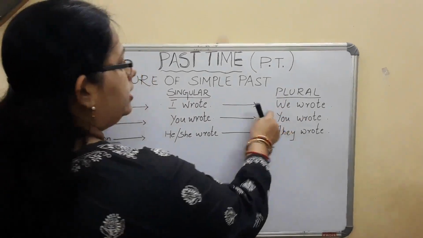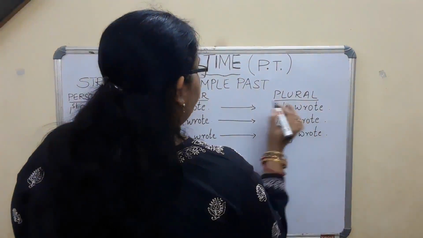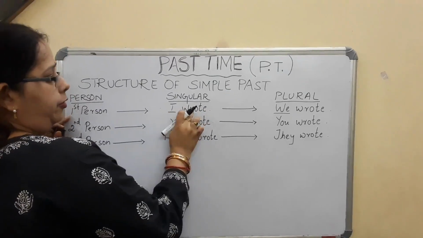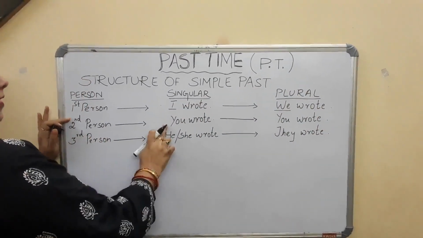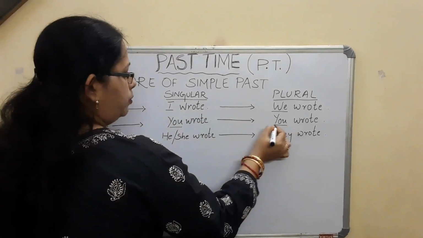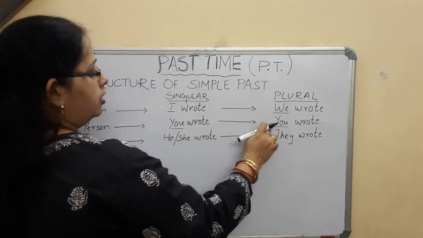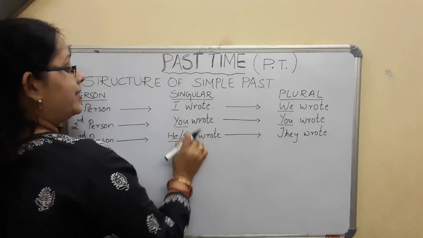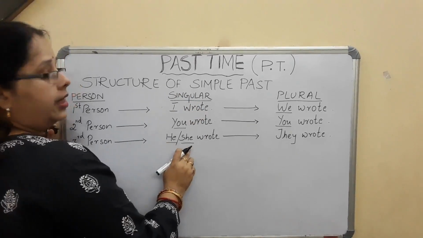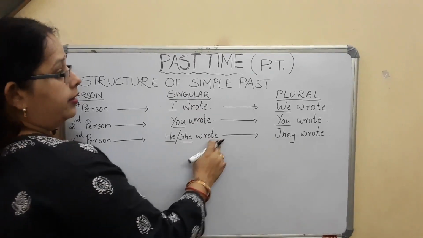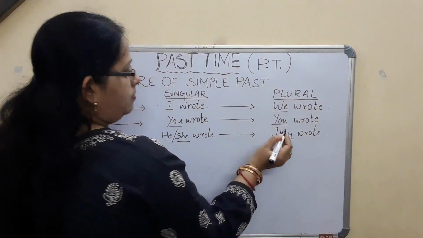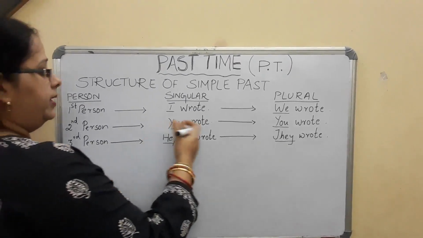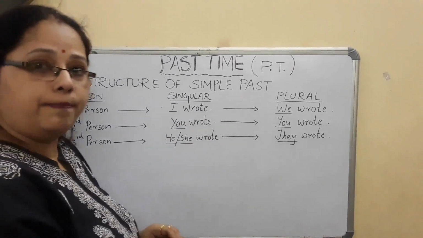When we are talking about plural, now I becomes we. Same first person, that is plural. I becomes we. I wrote, we wrote. Then second person, you know it very well. Second person is you, both in singular and plural. That is, you wrote, you wrote. Now in the third person, it becomes he or she in singular. Remember children, singular, he or she wrote. Whereas when we are going for the plural part, it becomes they wrote. So just take a snapshot of this, then we will be discussing further the rules for making the past tense.